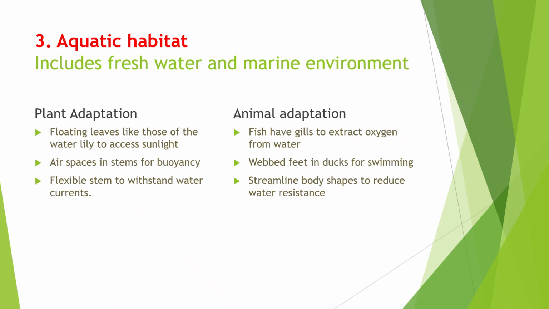Plants such as water lilies have broad floating leaves to capture sunlight, and mangroves have special roots called pneumatophores that breathe air in waterlogged soil. Next, let's visit the mountain habitat.